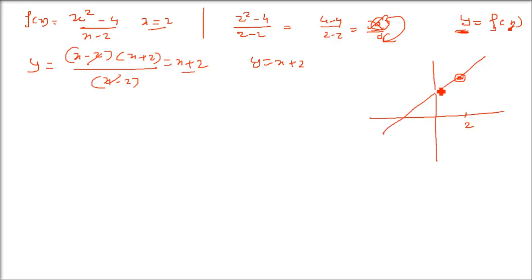And you see that I am just showing you that this is a line. But if I don't draw this line, you will not be able to know that this is a continuous line. 2 is showing some trouble, but there is no trouble, there is no problem here at 2, because this function is always a straight line. This is a continuous function. So this function x square minus 4 by x minus 2 can always be transformed into x plus 2.